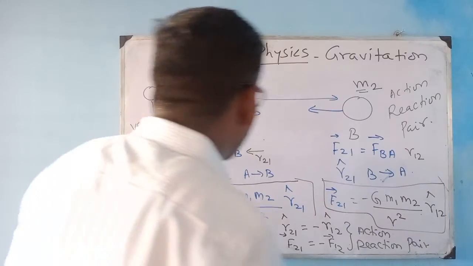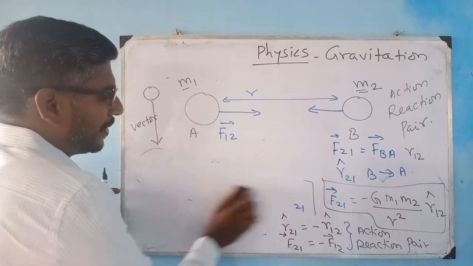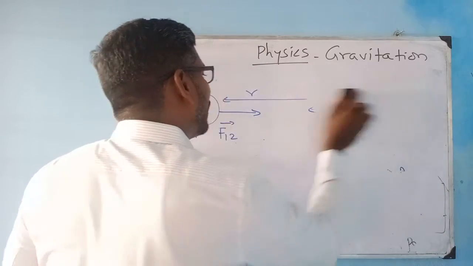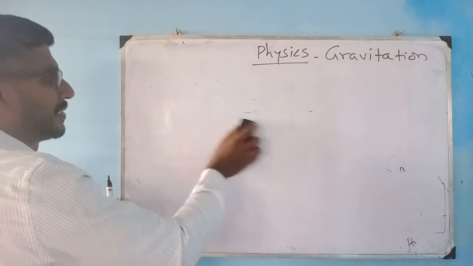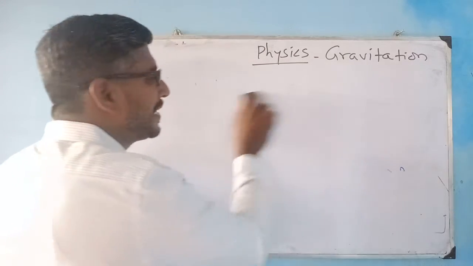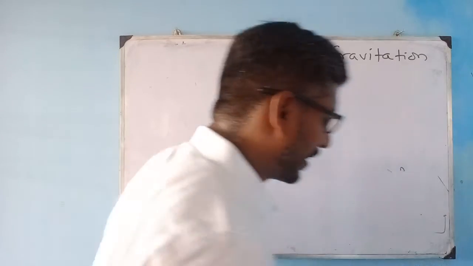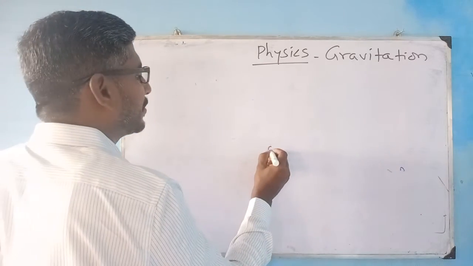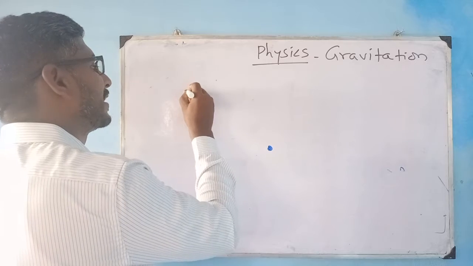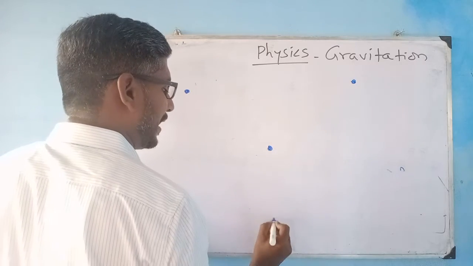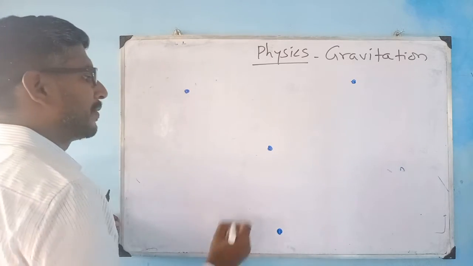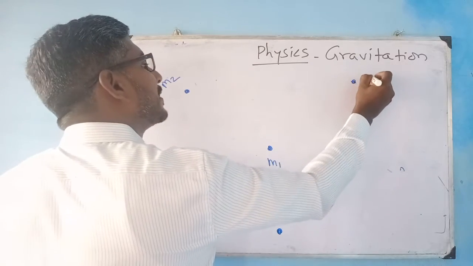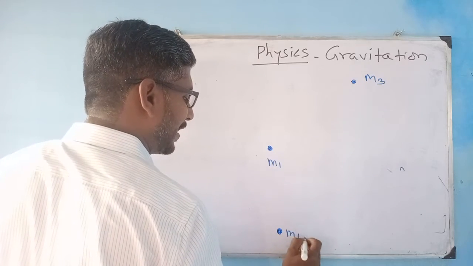Now, since force is a vector, if there are too many objects acting on an object, how will we calculate the net resultant force? Since it is a vector, we can do it in a resultant form. For example, there is one object here, one here, another here and another here. Let us say this one is m1, this is m2, this is m3 and this is m4.